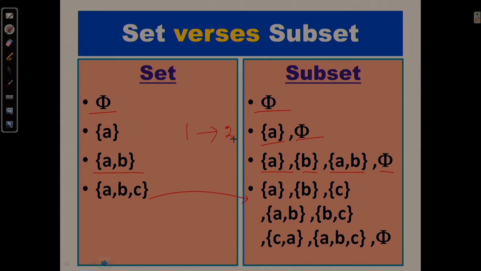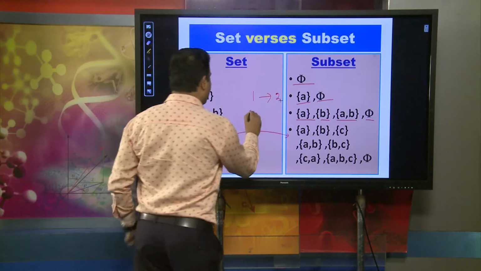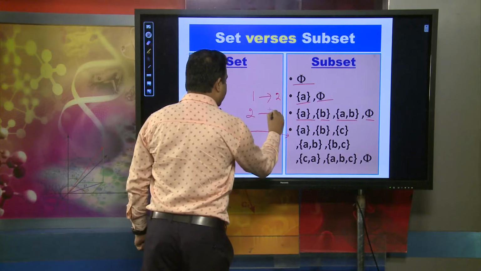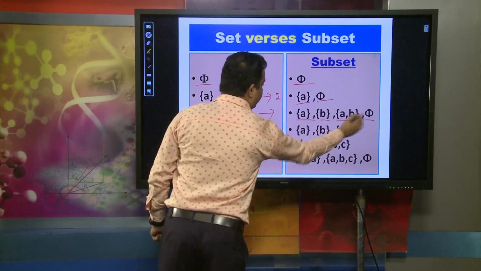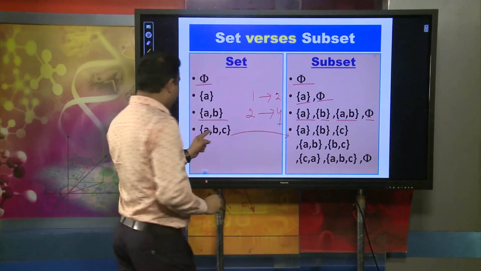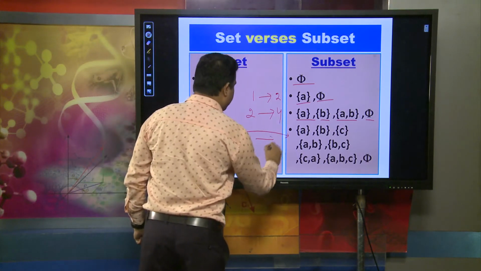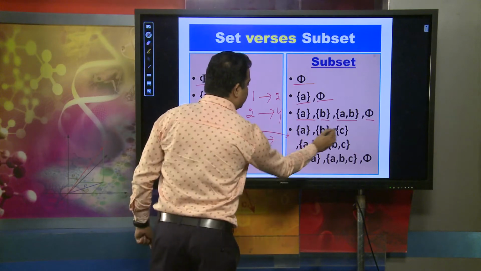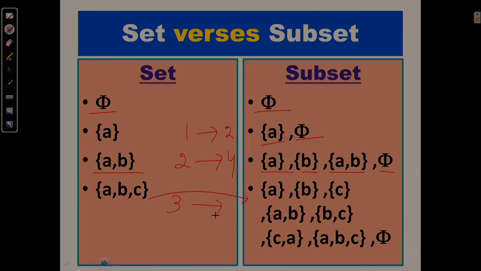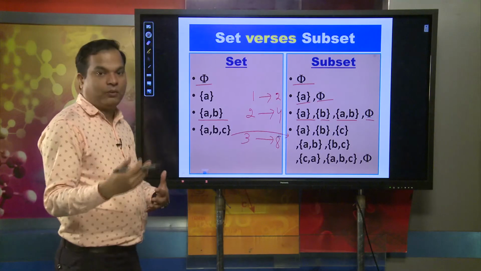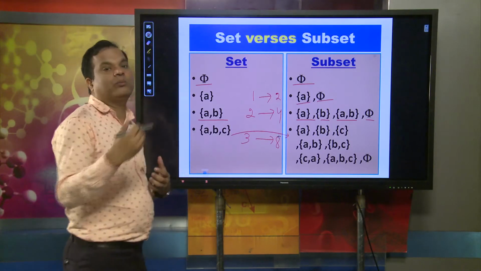If the number of elements of a set is 2, the number of subsets is 4. If the number of elements is 3, the number of subsets is 8. Through observation, or mathematical induction, we can generalize there is a formula.